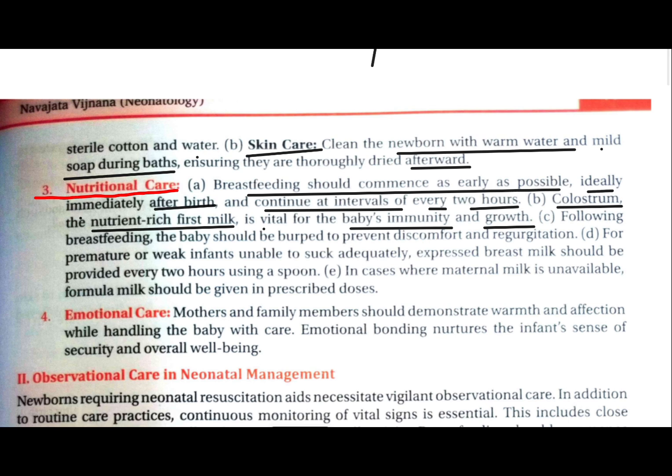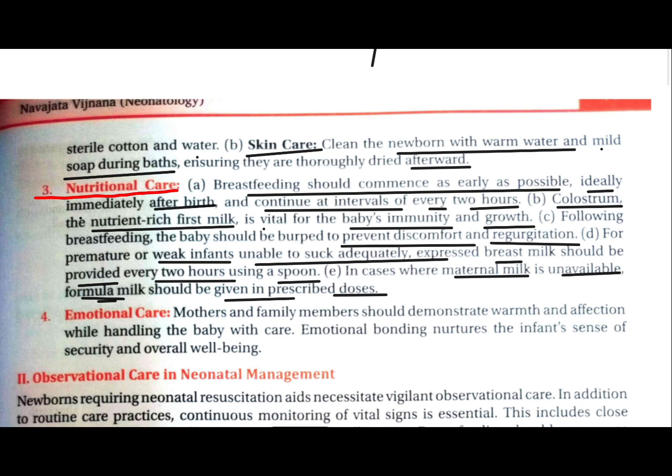Following breastfeeding, the baby should be burped to prevent discomfort and regurgitation. For premature or weak infants who are unable to suck adequately, expressed breast milk should be provided every 2 hours using a spoon. In cases where maternal milk is unavailable, formula milk should be given in prescribed doses. So these are the nutritional care.